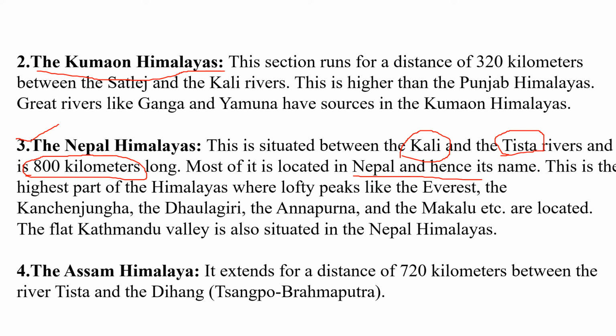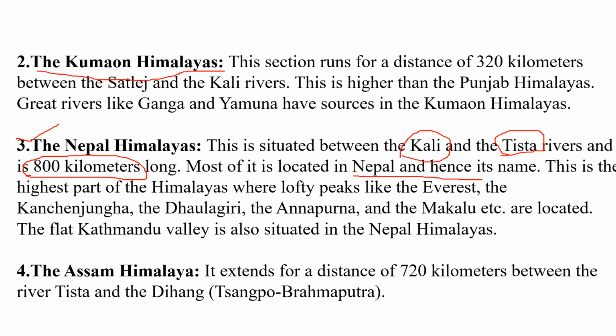This is the highest part of the Himalaya, where peaks like Everest, Kanchenjunga, Dhaulagiri, Annapurna and Makalu, the world's highest peaks, are located in this Nepal Himalaya. The flat Kathmandu Valley is also situated in this region.